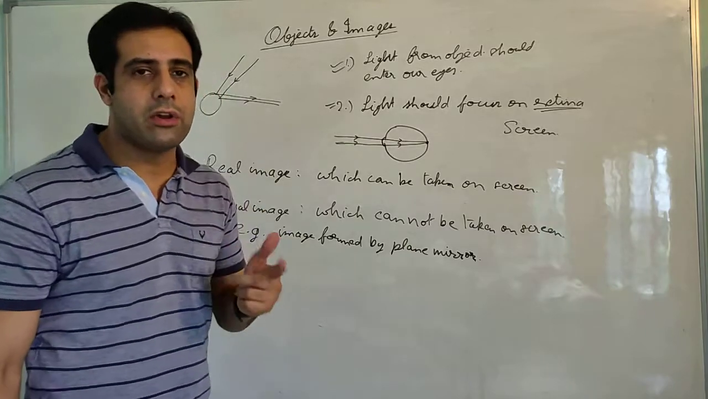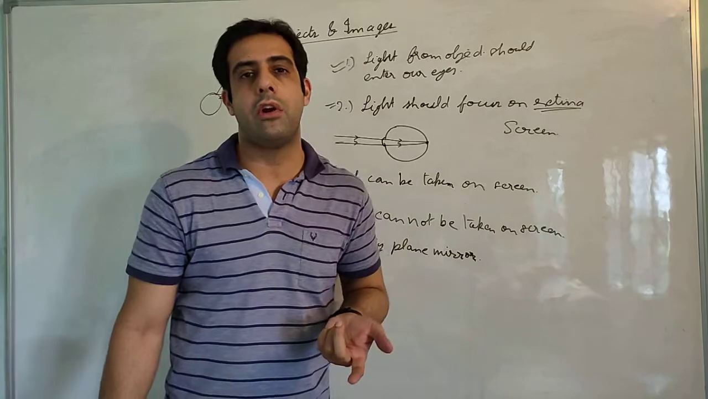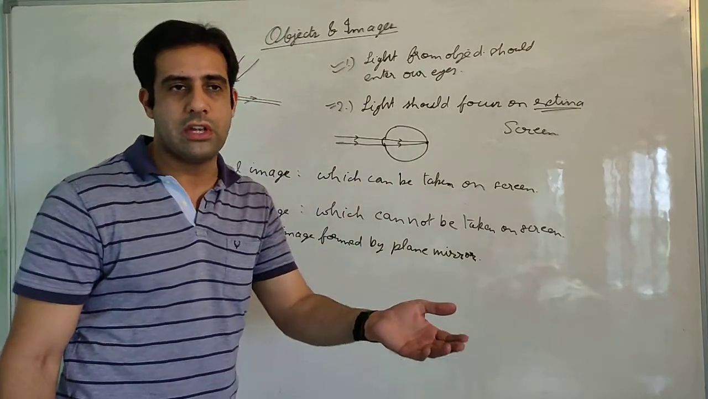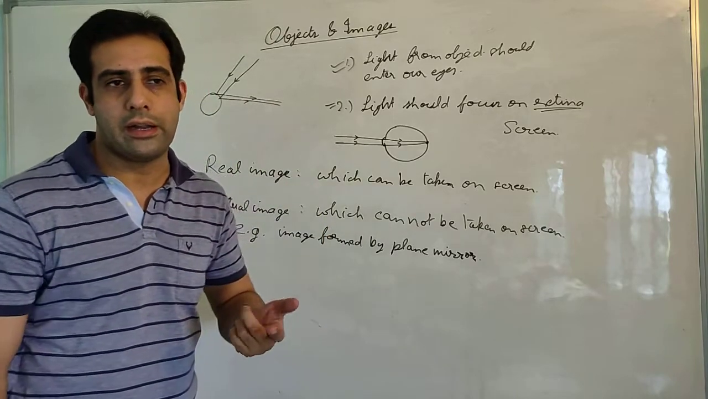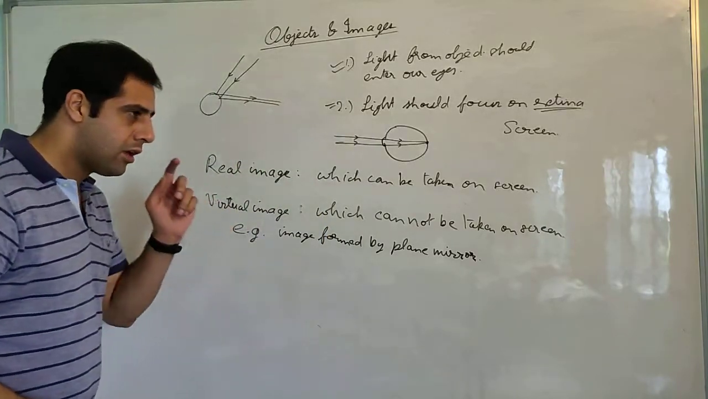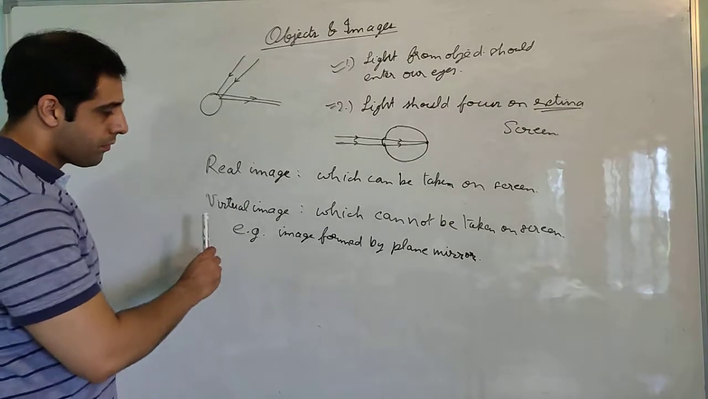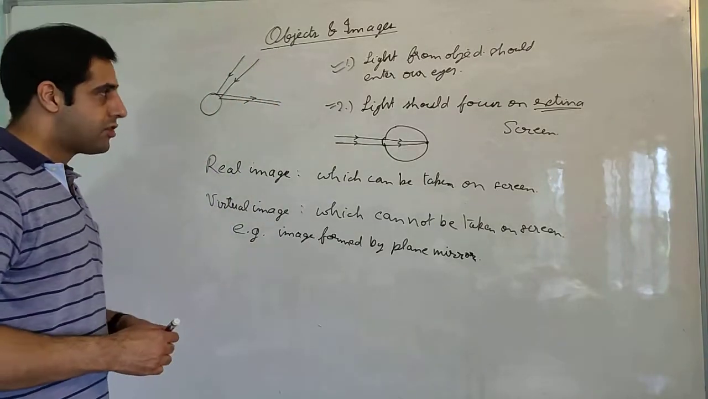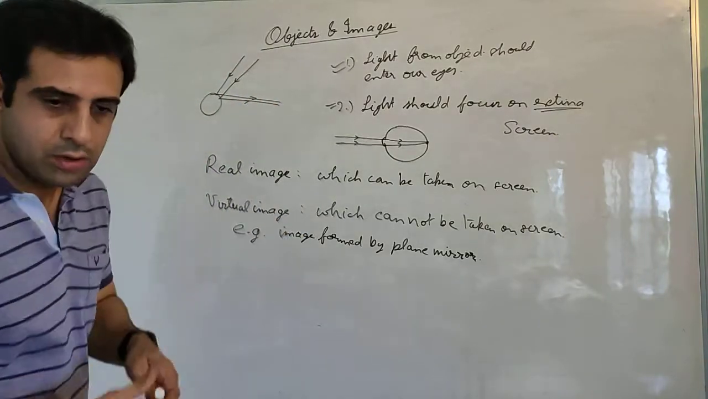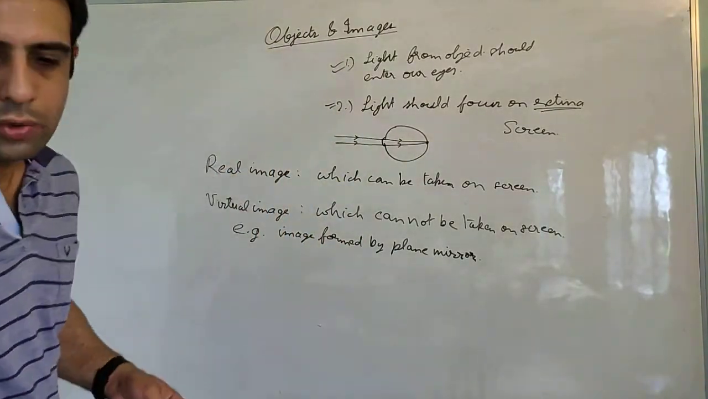Now immediately one question will pop up in your mind: if those are virtual images, how are we able to see them? Because obviously they won't be formed on our retina, and if they do not form on our retina, how are we able to see them? The answer to this question will be explored further in upcoming videos. For now, the image formed by the plane mirror is a virtual image. I'll give you an example of such. This you can do at home also.